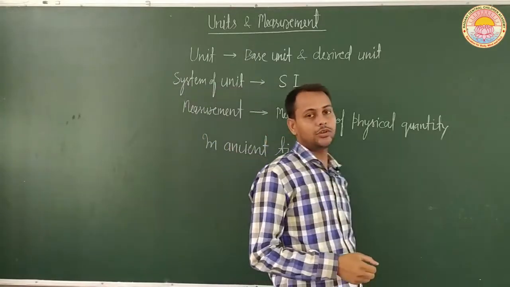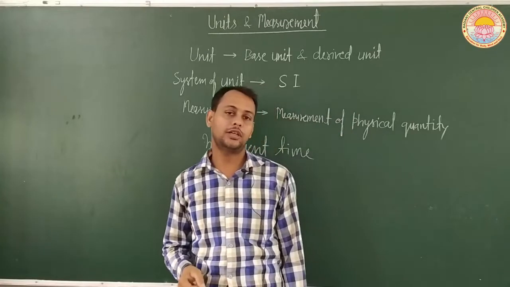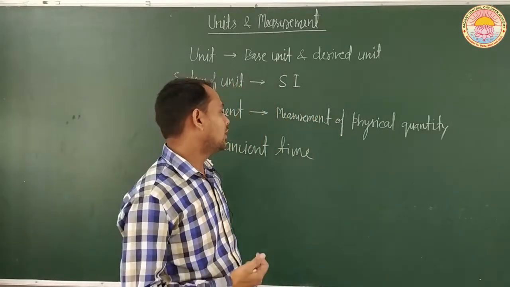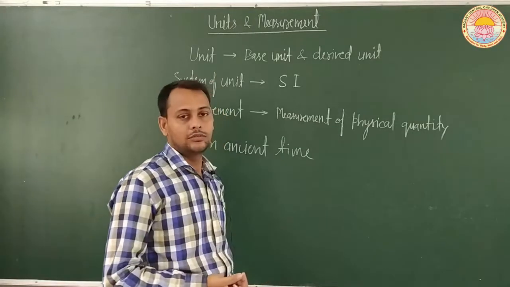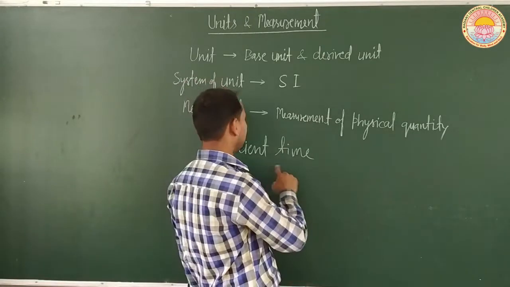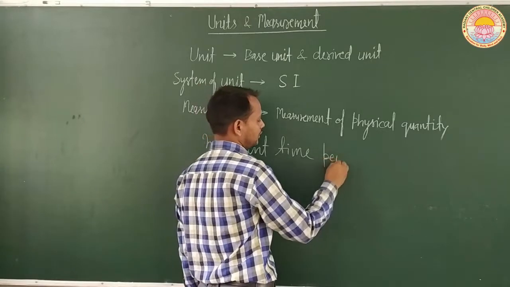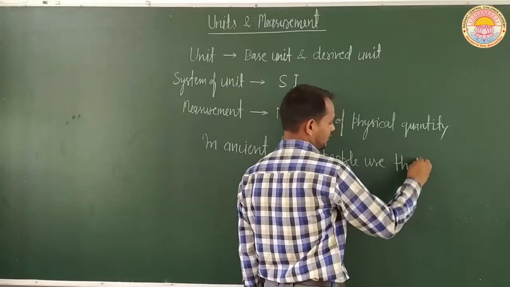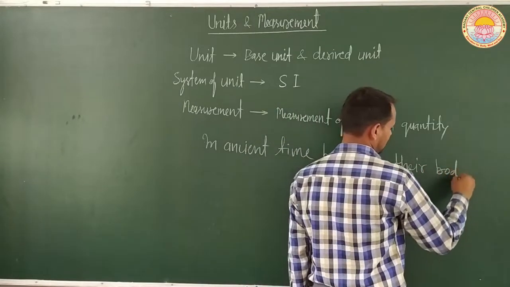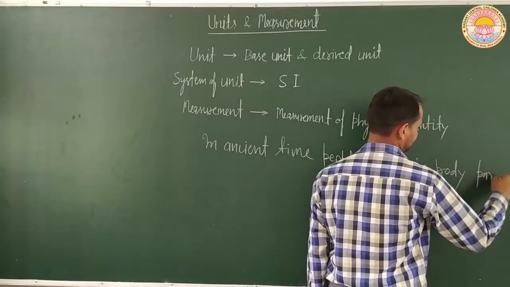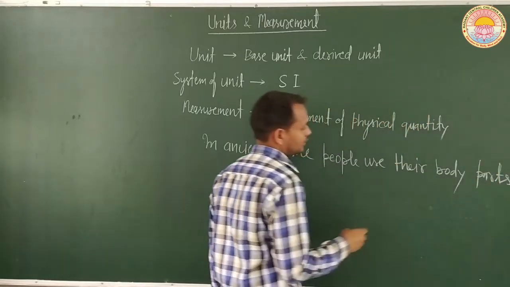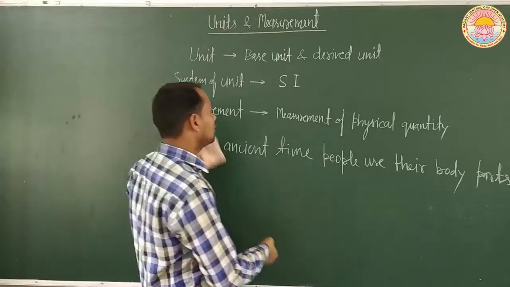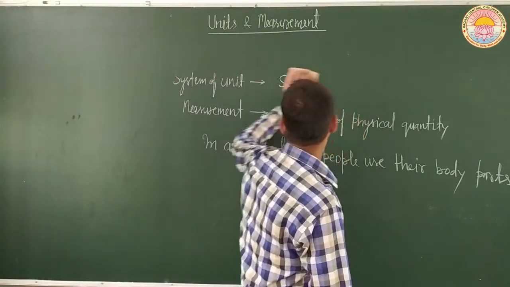In ancient time, people generally used their body parts for the measurement of length. How they used their body parts we will study one by one. In ancient time people used their body parts to measure a particular length. So what type of body parts did they use?